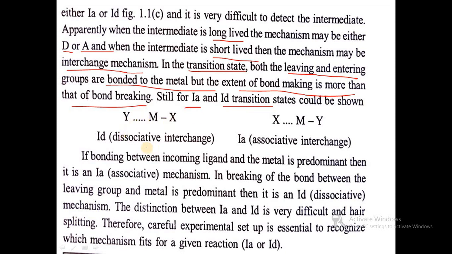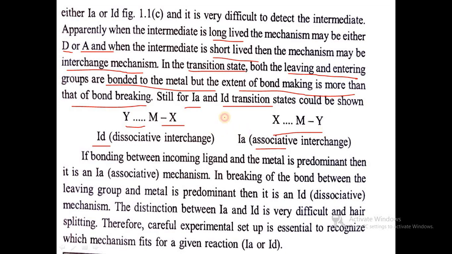If dissociative interchange takes place, then the Y'-M and M-X' bond will be formed. Here dissociation is important, and in the associative mechanism, association is important.